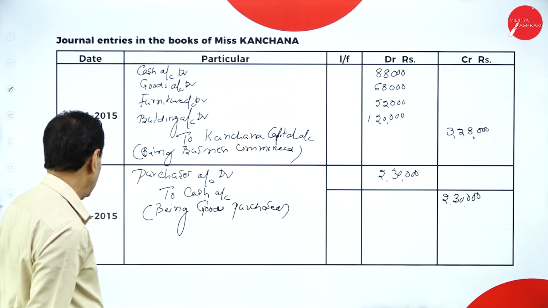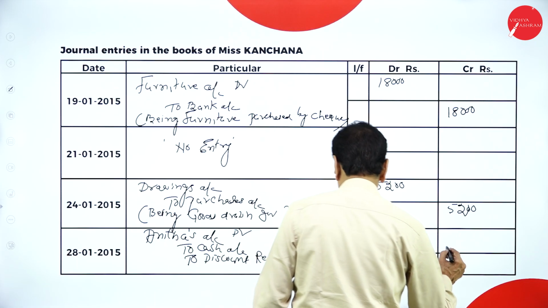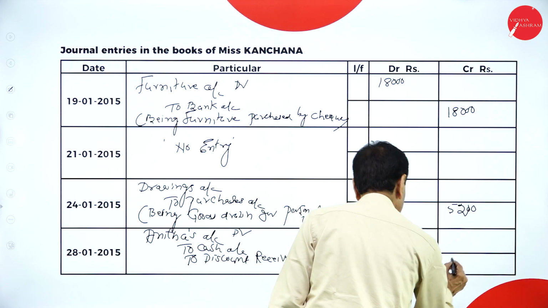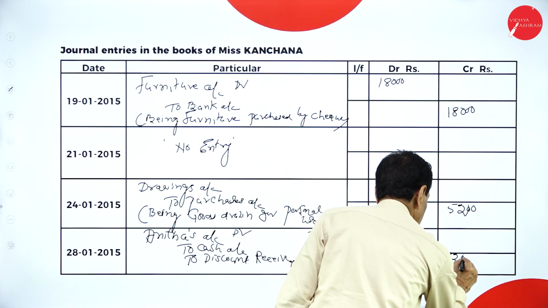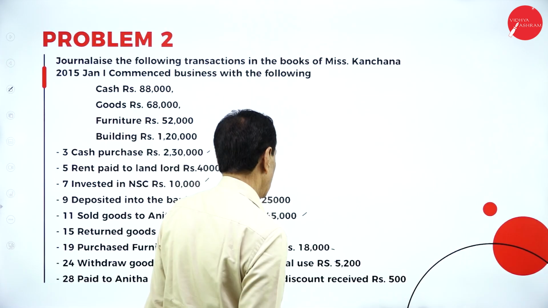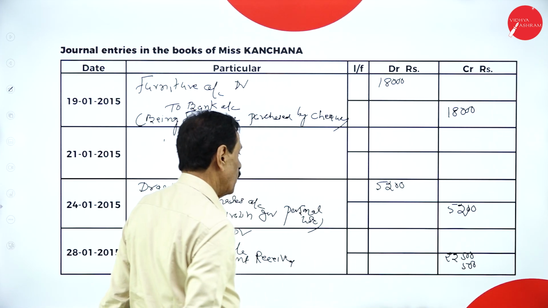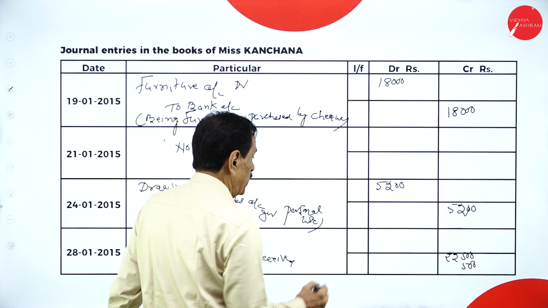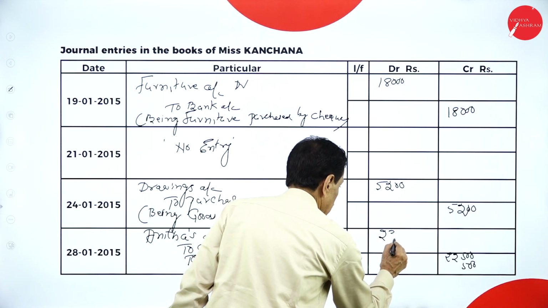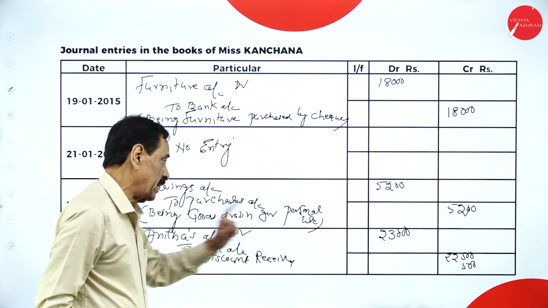How much did you pay to Anita? 22,500 to cash. Then to discount, 500. Totally how much did you pay to Anita? 23,000. We actually have to pay Anita 23,000.